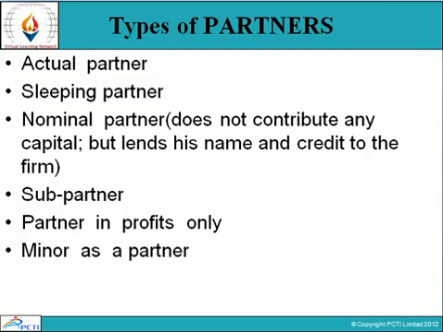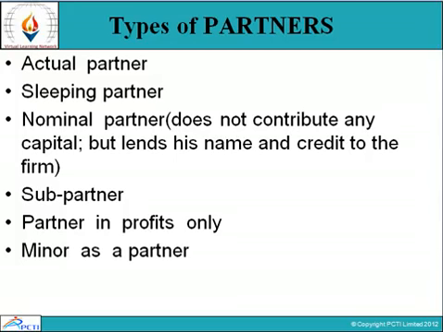Second, sleeping partner. Sleeping partner is one who contributes to the capital of a firm and has a share in profit of the firm, but he does not take an active part in the conduct of the business of the firm. The third parties may be unaware of his existence as partner. He is equally liable for all debts of the firm, like an undisclosed principal.